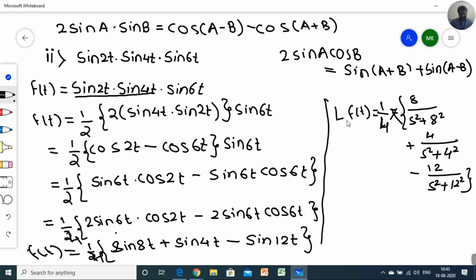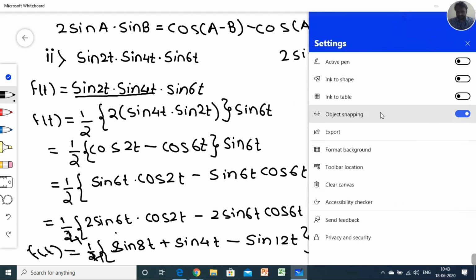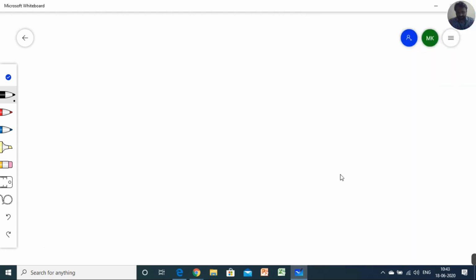Now I'm going to take one shifting theorem problem. The next one, and the last example for today, I think the third numerical is e raised to minus 2t into sine square 4t. Very basic and simple numerical. We have to apply.